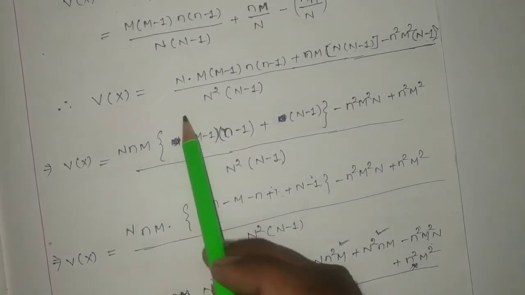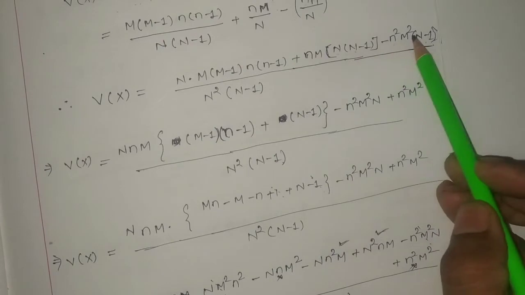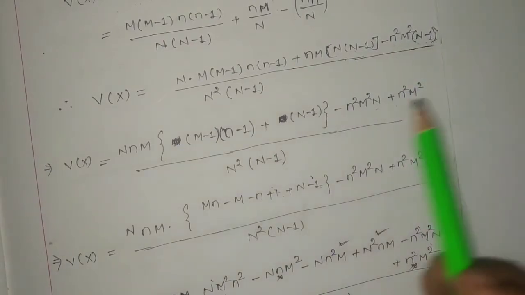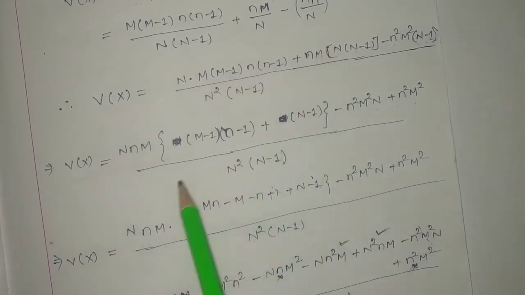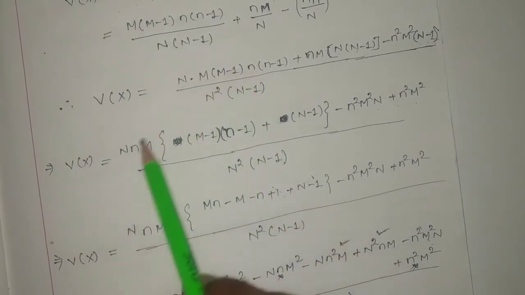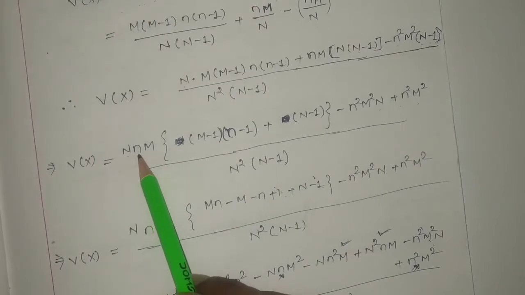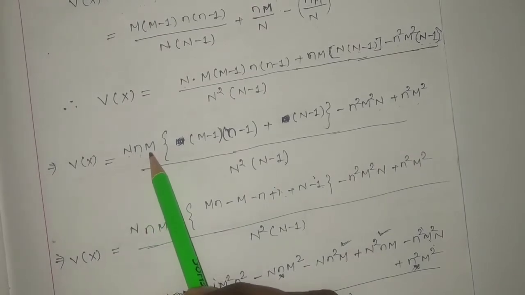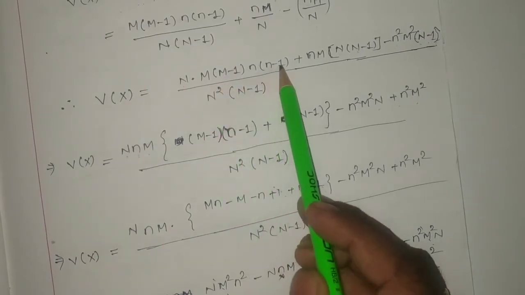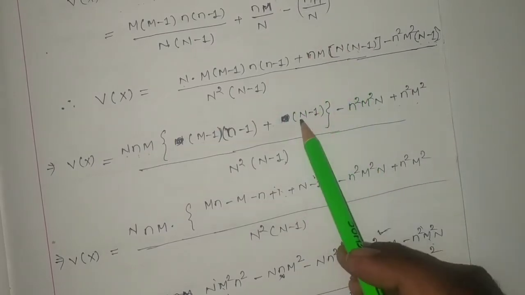So here you can see N square M square n plus N square M square. From these terms we have taken common small n and capital N, small n capital N. This is capital N, small n and small m whole into, this will be M into M minus 1, N into N minus 1, plus, already this taken outside, so N minus 1.